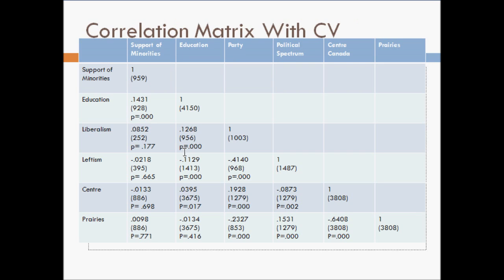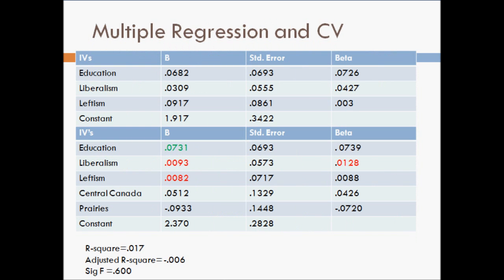In the correlation matrix with the control variable, the magnitude of association for Pearson's R for the independent variables are all very weak, again with the exception of education, which is stronger than the rest, with a Pearson's R value of 0.1431. Therefore, this data is not useful in answering the question of what factors influence minority groups' acceptance in Canada.